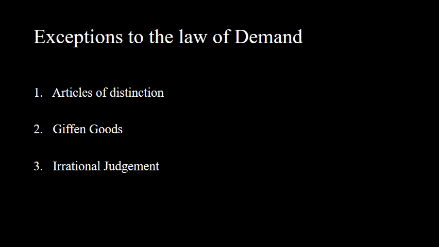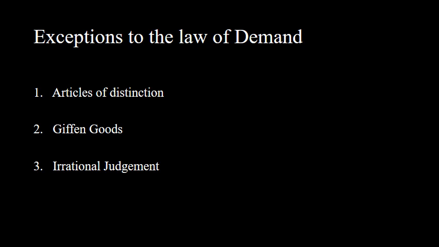Second is Giffen goods. I already told you about normal goods and inferior goods. Normal goods are those goods in which the income effect is positive, and inferior goods are those goods in which the income effect is negative.